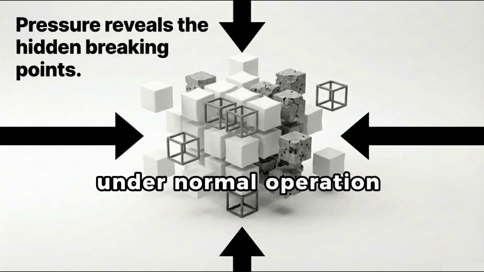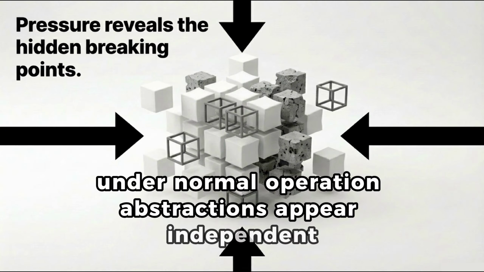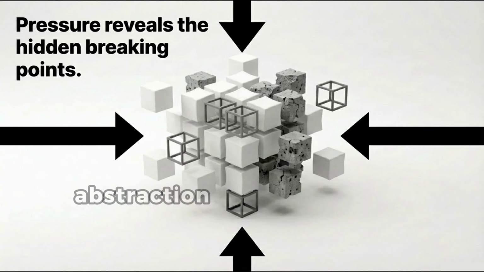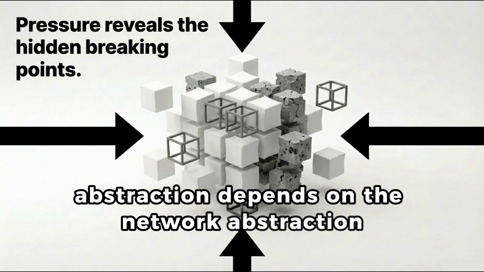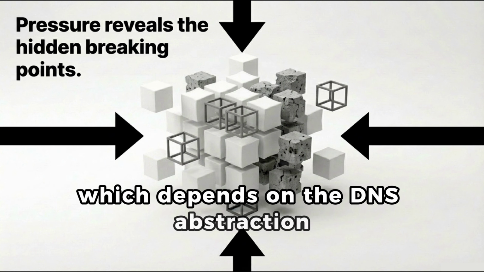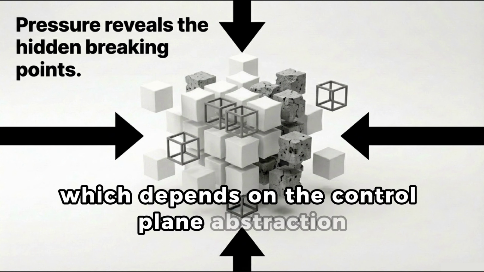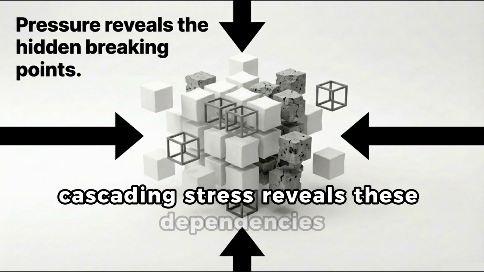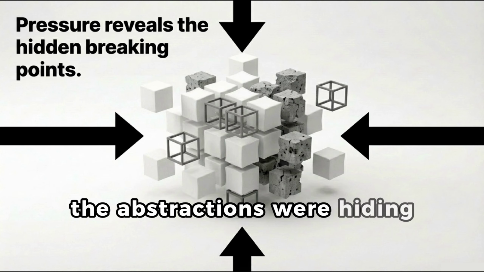Under normal operation, abstractions appear independent. Under stress, hidden dependencies emerge. Your compute abstraction depends on the network abstraction, which depends on the DNS abstraction, which depends on the control plane abstraction. When one fails, cascading stress reveals these dependencies the abstractions were hiding.